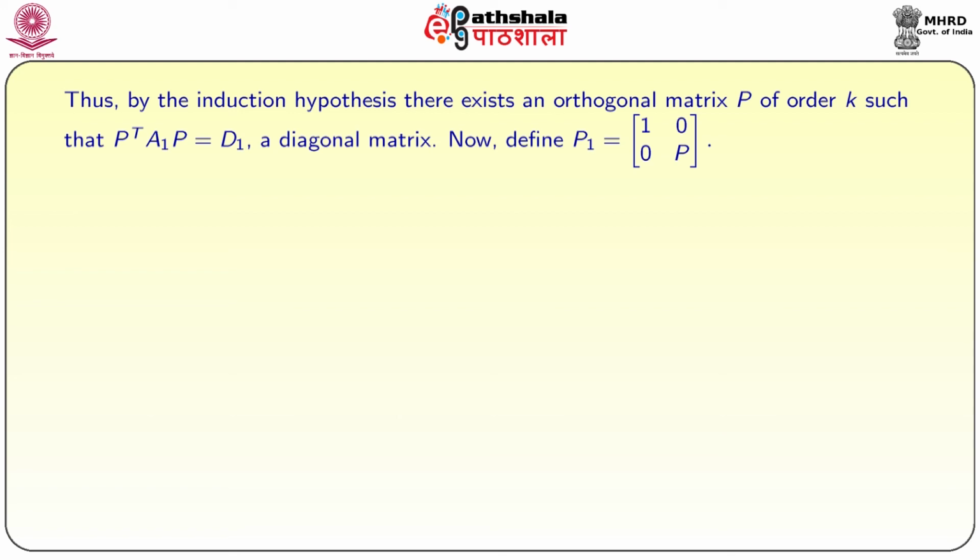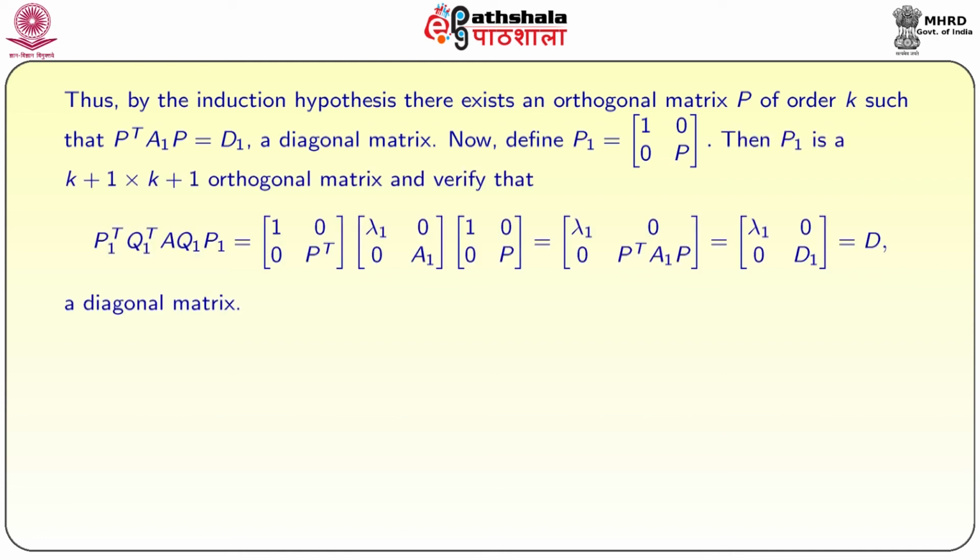By the induction hypothesis, there exists an orthogonal matrix P of order k such that P transpose A1 P equal to D1, where D1 is a diagonal matrix. Now, we define P1 equal to 1, 0, 0, capital P. Here 0 means an appropriately sized zero vector, which can be a row vector or a column vector. So, P1 is a k plus 1 cross k plus 1 matrix. Further, it is an orthogonal matrix as well.